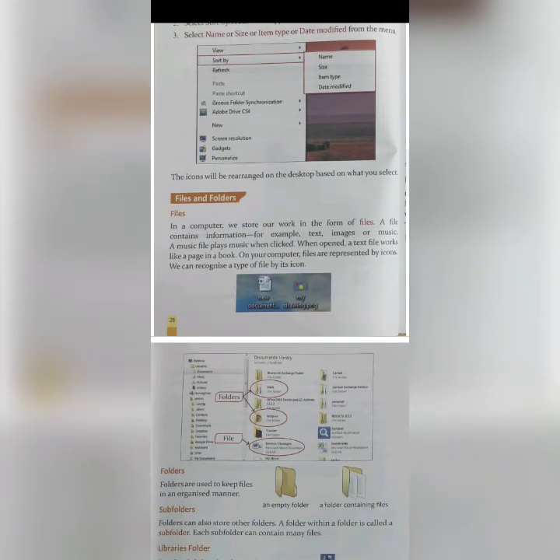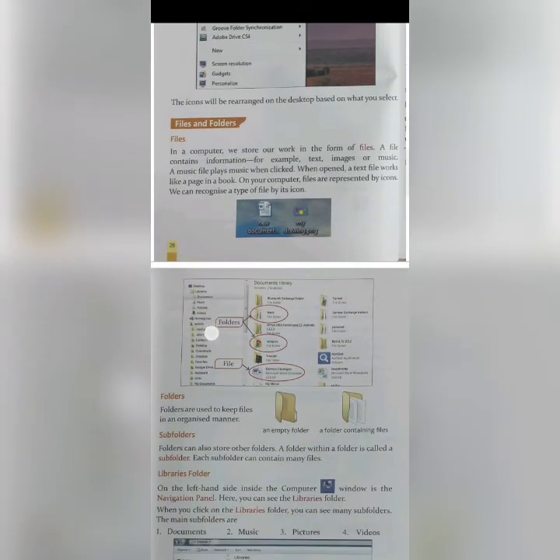Next, files and folders. Files. In a computer, we store our work in the form of files. A file contains information, for example, text, images, or music. A music file plays music when clicked. When opened, a text file works like a page in a book. On your computer, files are represented by icons. We can recognize a type of file by its icon.